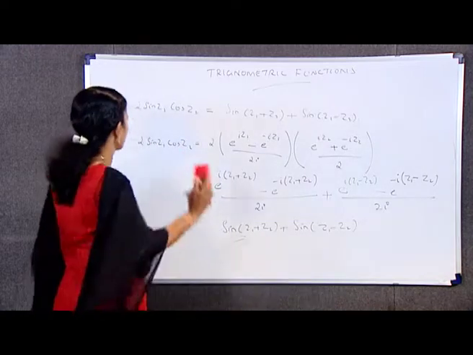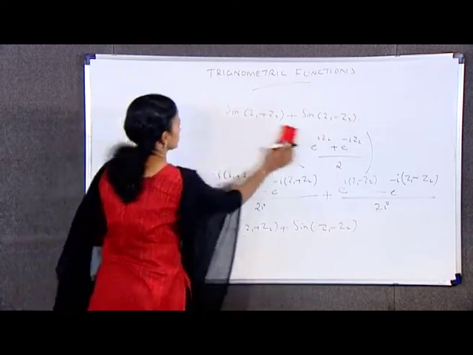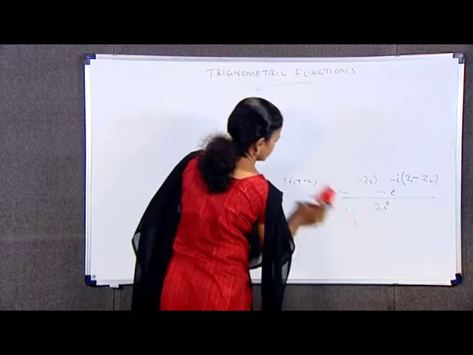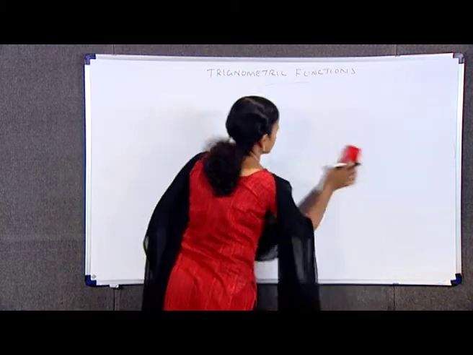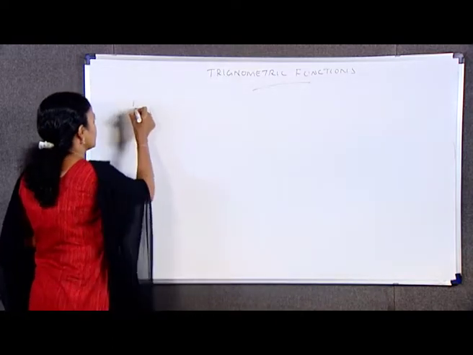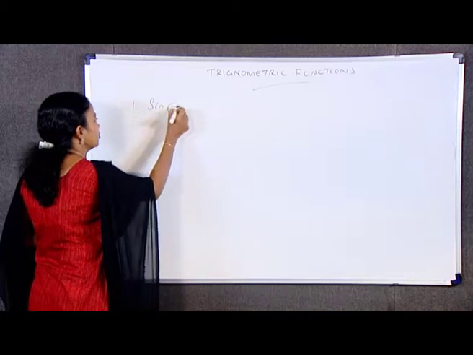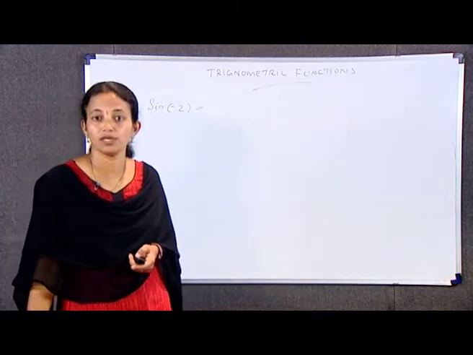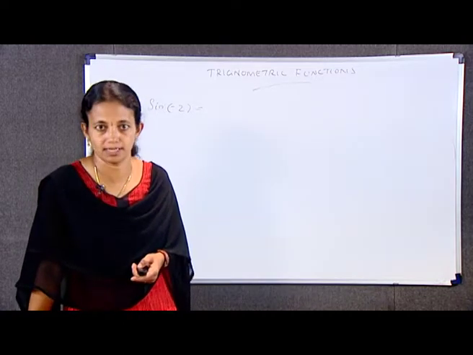That is, the first one. We have sine of minus z, which is equal to minus sin z.